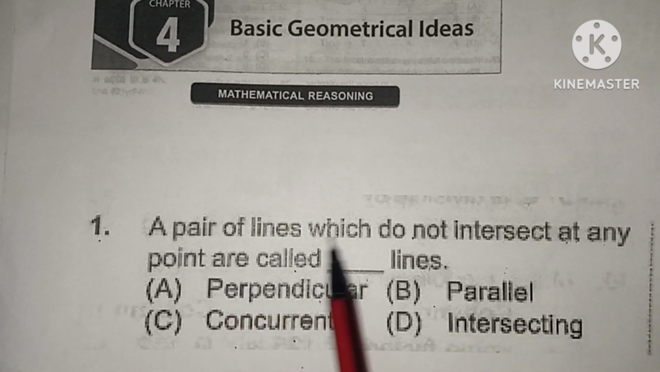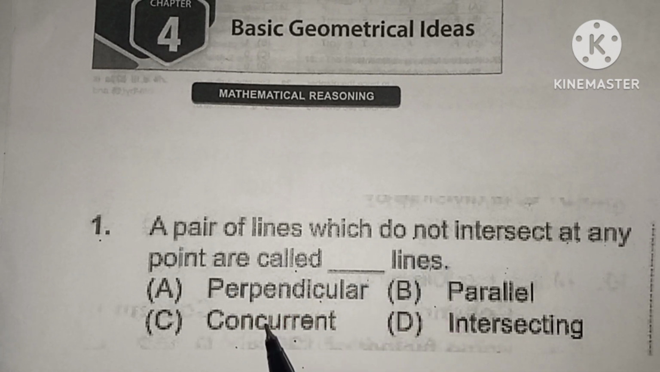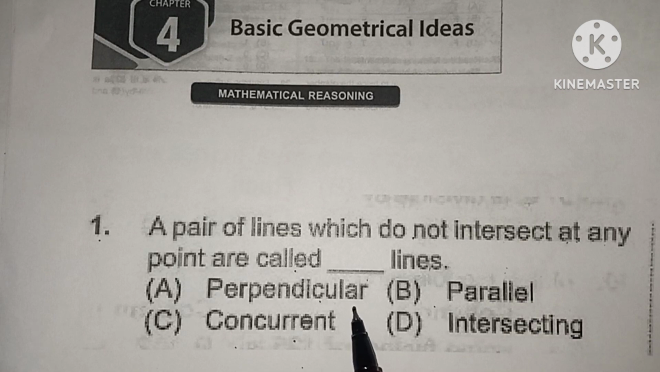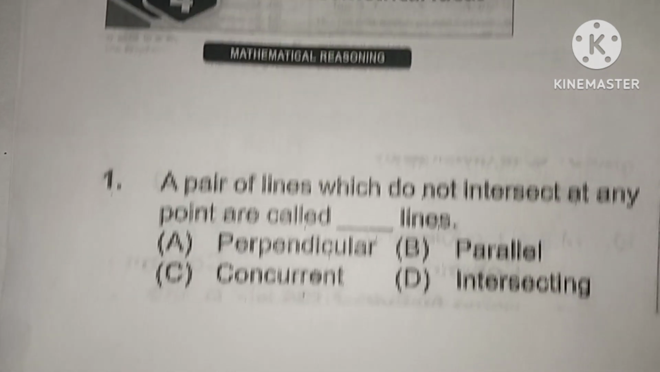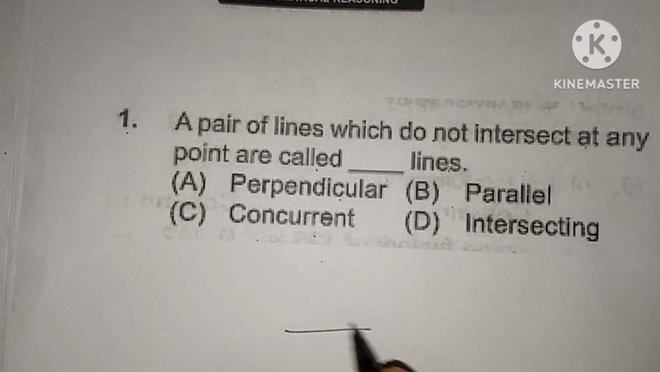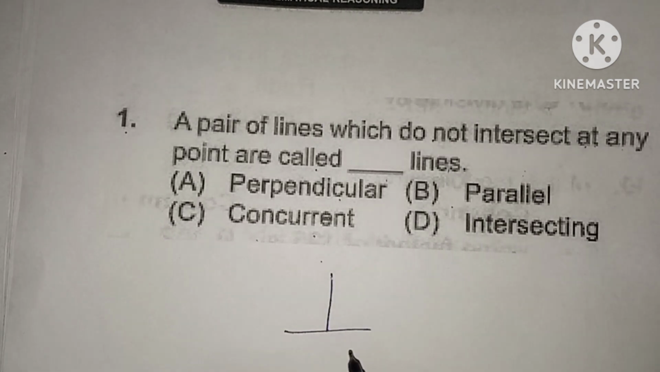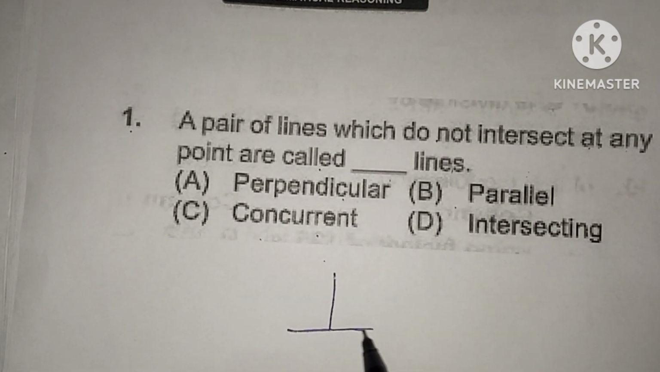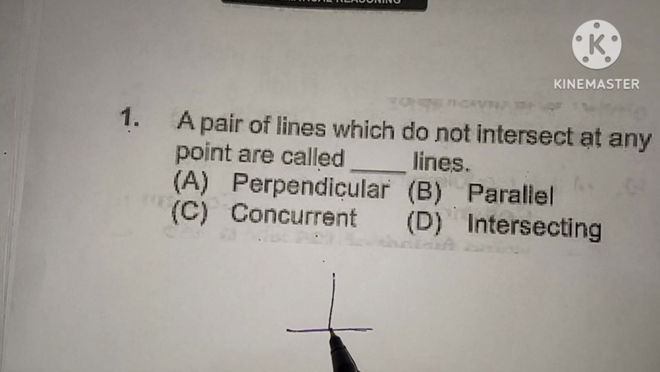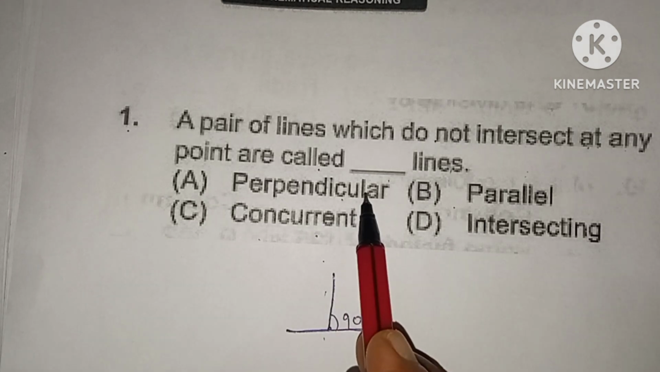Here a pair of lines which do not intersect. According to the definition of perpendicular lines, the lines that intersect each other at a right angle are said to be perpendicular lines. So this is the perpendicular line. Two lines, they intersect at one point and make an angle of 90 degrees. Then these two lines are said to be perpendicular lines.